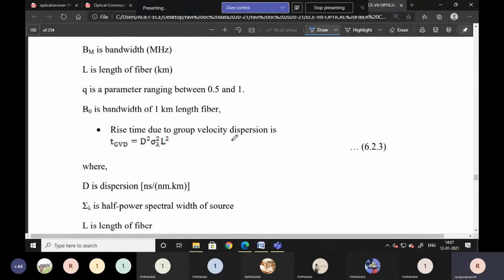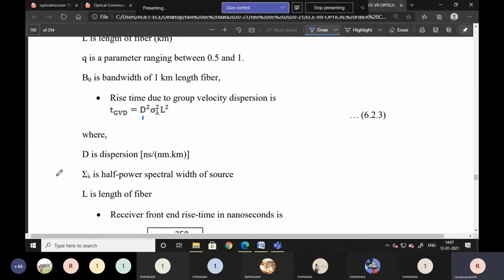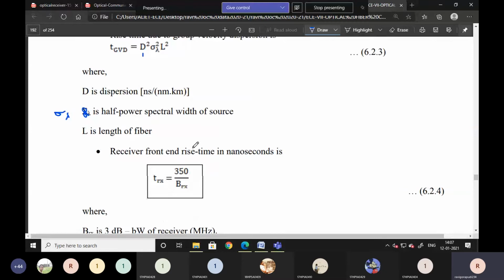And the rise time due to group velocity dispersion, TGVD, is the square root of D square sigma lambda square L square. D is the dispersion. Sigma lambda is the half power spectral width. L is the length of the fiber.